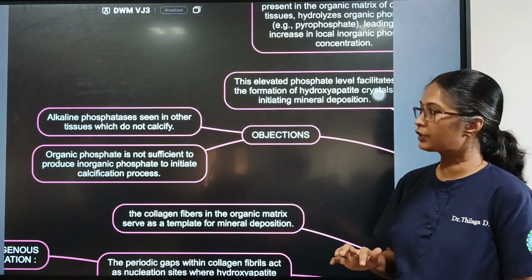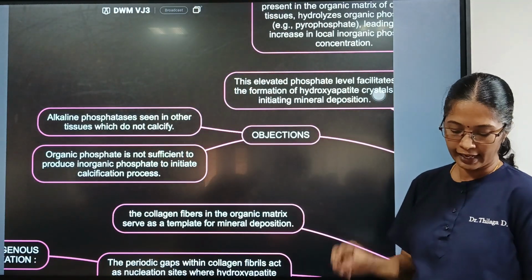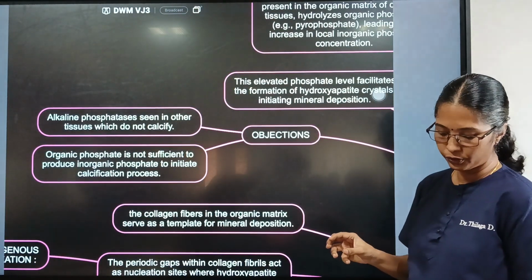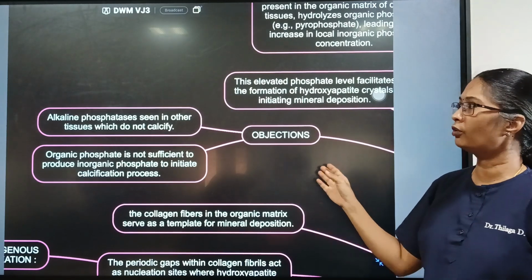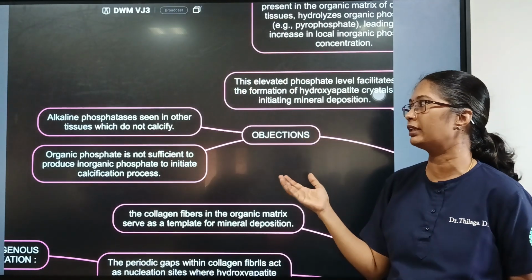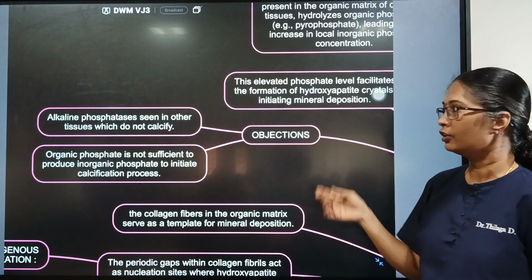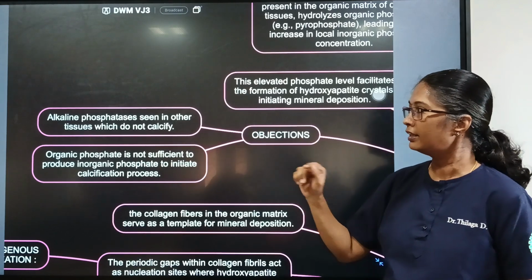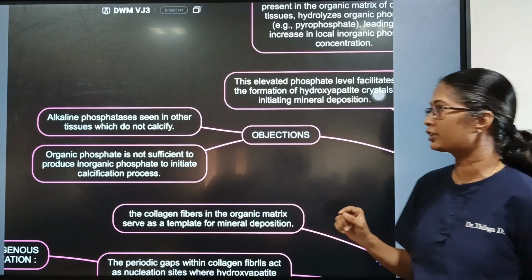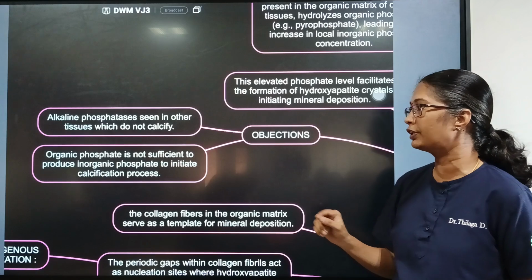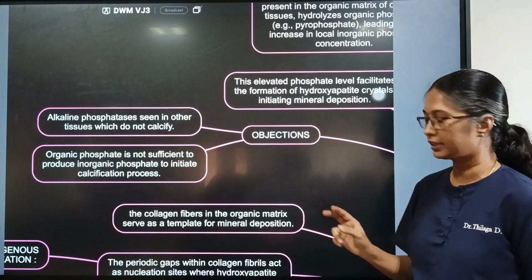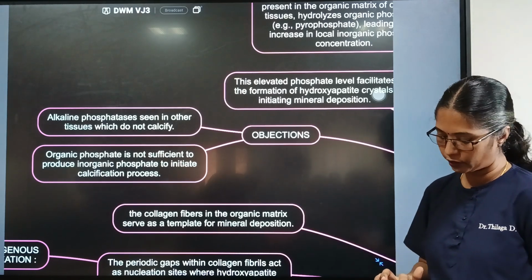But there were objections to this theory. Alkaline phosphatase is seen in other tissues which do not calcify. They found alkaline phosphatases in other tissues, but there the calcification doesn't happen. So this theory is contradicted here. And another thing is that organic phosphate is not sufficient to produce inorganic phosphate to initiate the calcification process. So these are the objections to this theory.